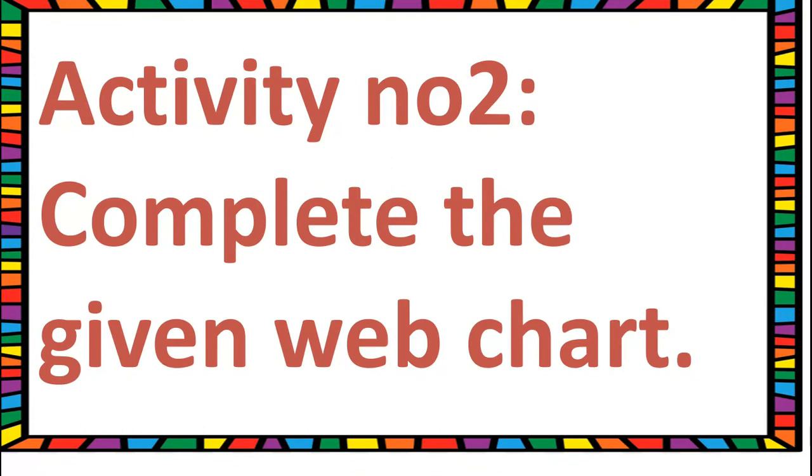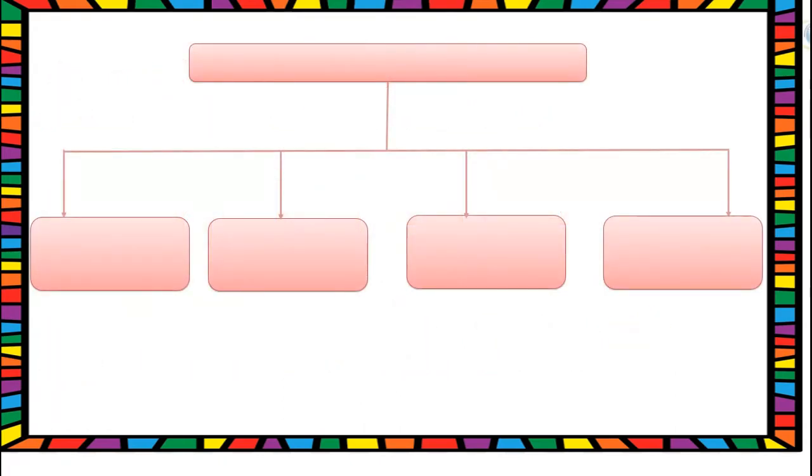Let's move to activity number 2. Complete the given web chart. It is about internal organs. Here one example has been done for you, that is stomach. In the same way you have to write the internal organs in the boxes.